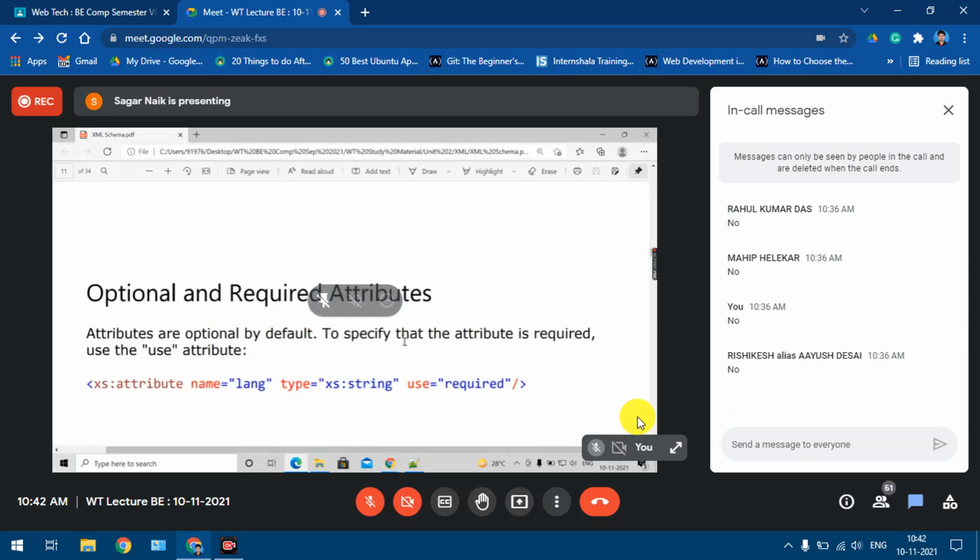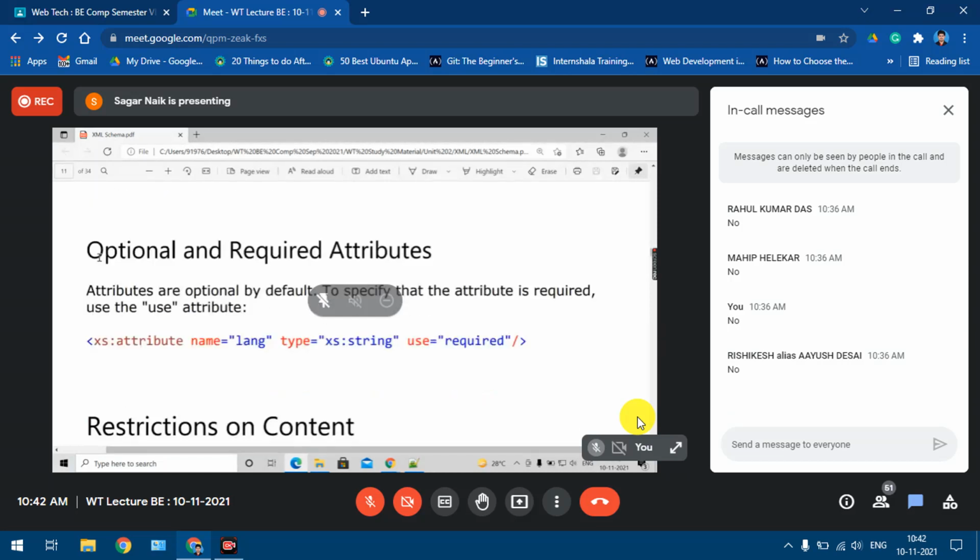Now, optional and required attributes. By default in XML, attributes are optional. Even if you don't provide the attributes, it is still going to work. To specify that the attributes are required, we'll have to use the use attribute, and the value will be required. This is the same as the required attribute in HTML that you use for validations.